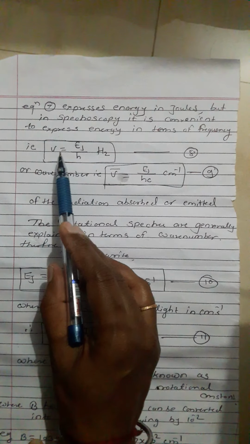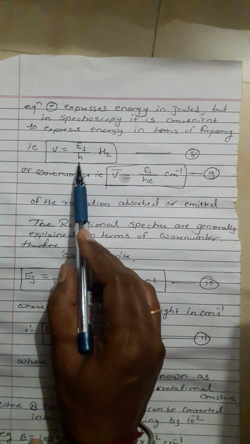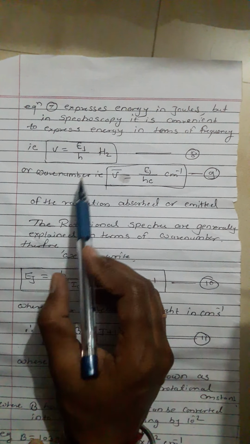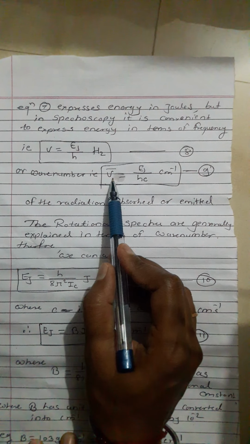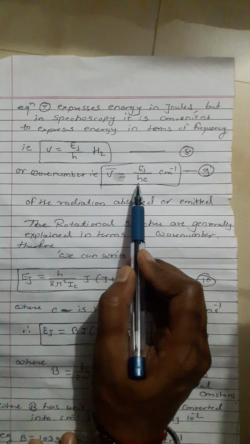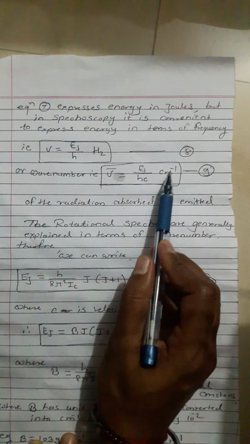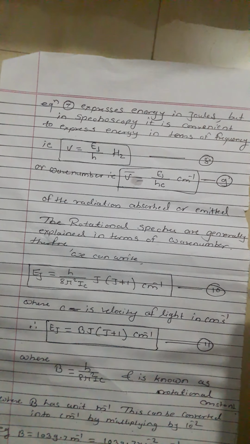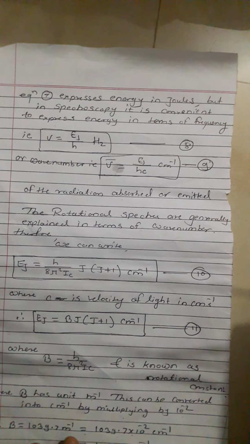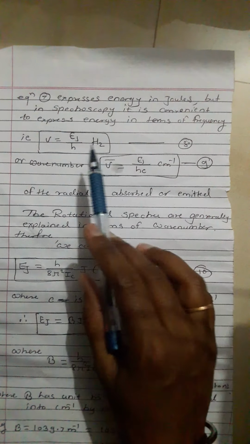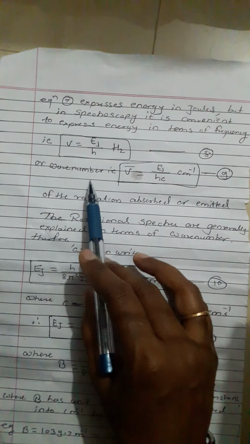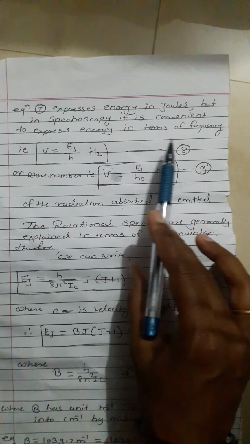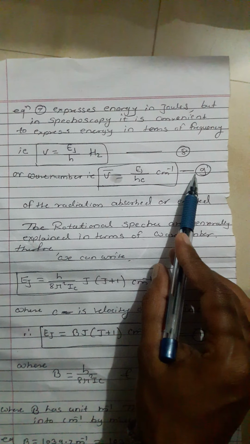Therefore, nu is equal to Ej upon h in hertz, or in terms of wave number, nu bar is equal to Ej upon hc in centimeter inverse, of the radiation absorbed or emitted. In terms of frequency it is equation number 8, and in terms of wave number, equation number 9.